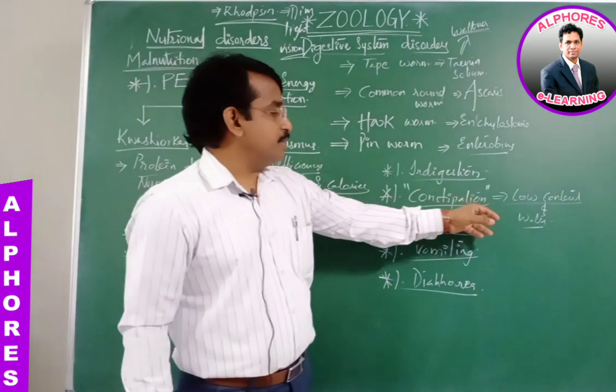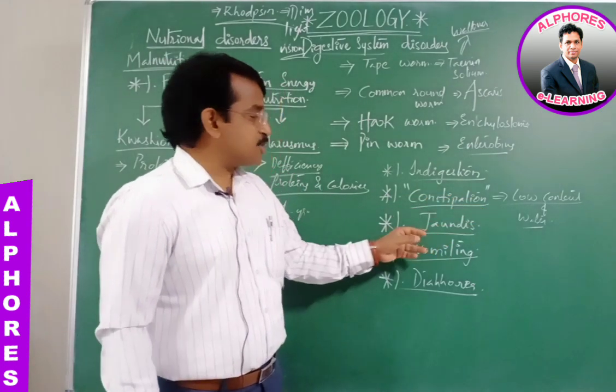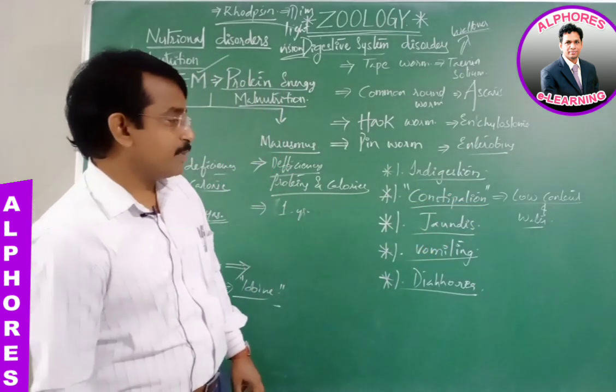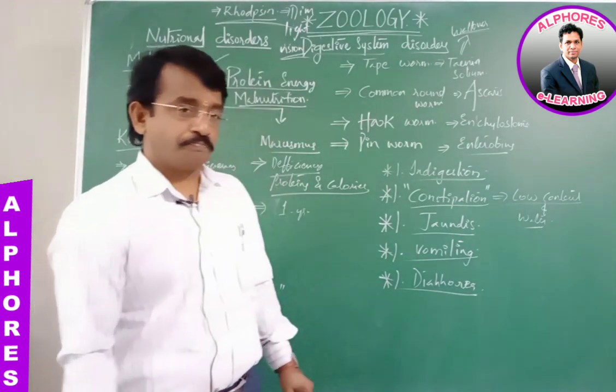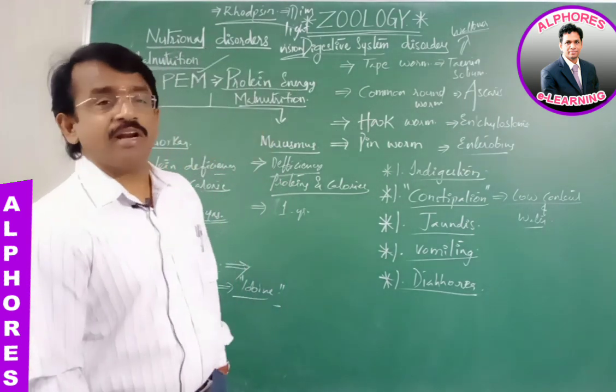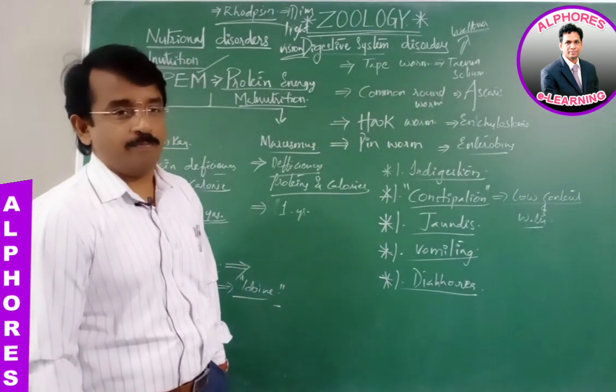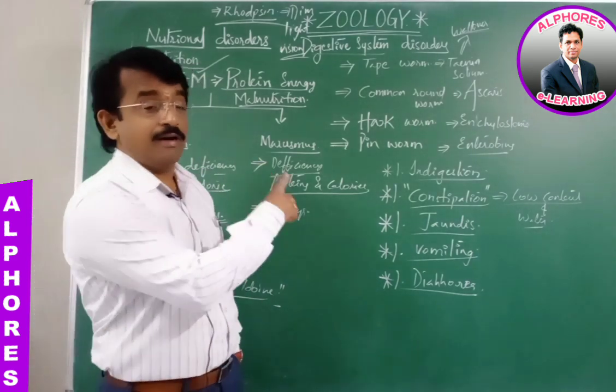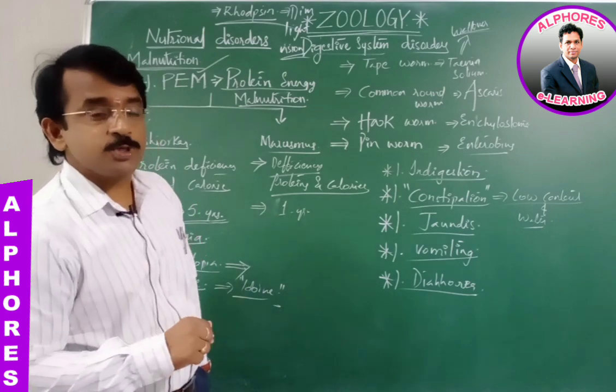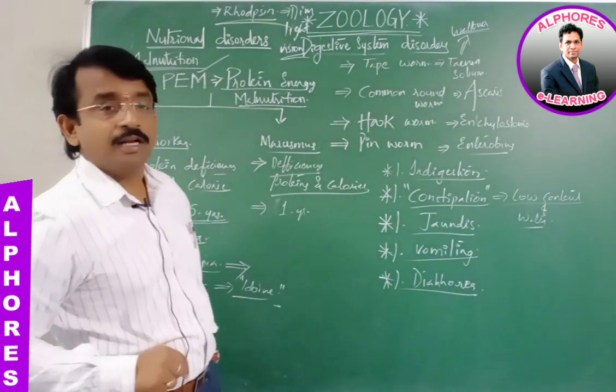That is constipation. Next is jaundice. Jaundice is a disorder related to the liver. The liver is a part of the digestive system, the largest gland we have discussed.